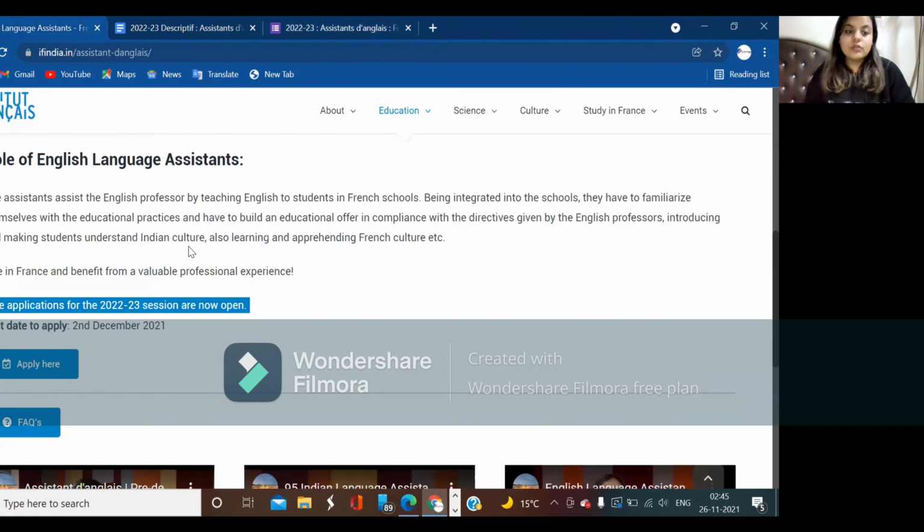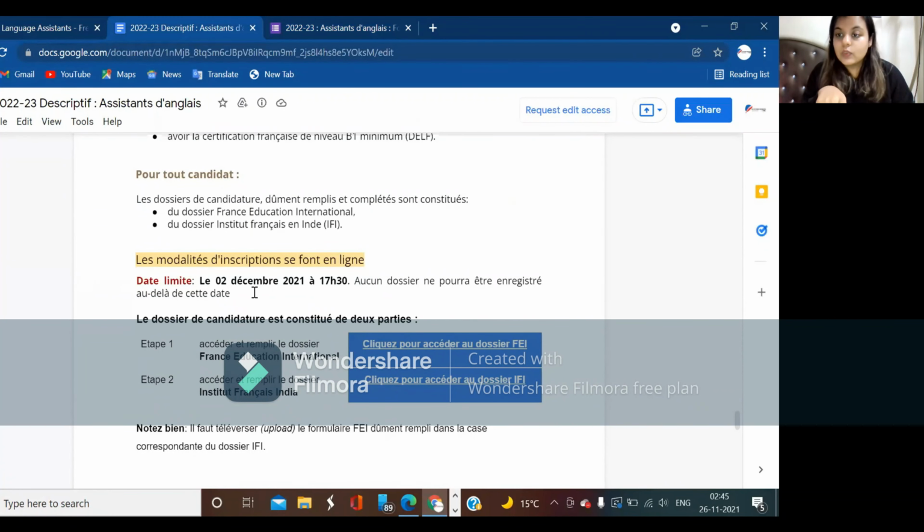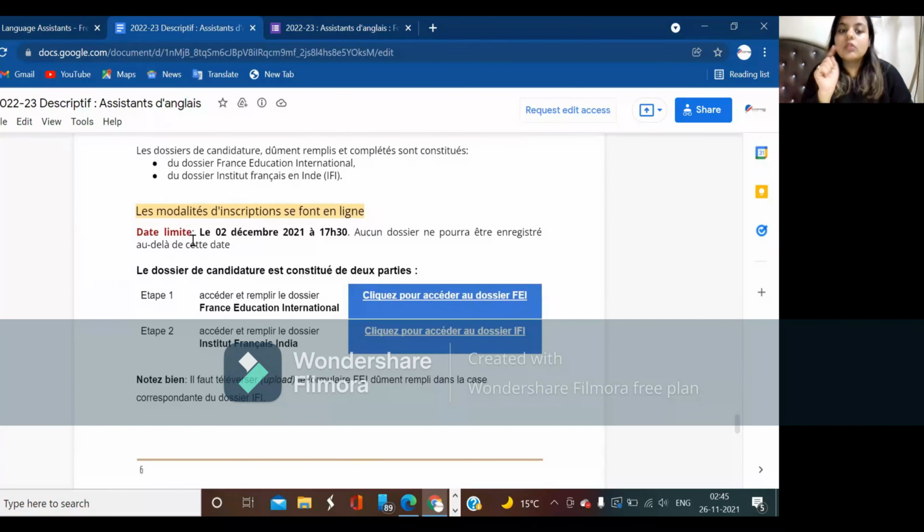As I've already told you, you need to go on this website, which is ifiindia.in/assistadongle. Then you click on apply here. This page will be opened, and then you scroll down a little bit, and you find the second form that you need to fill. Okay, guys, this is the second form. We need to fill two forms for this program. The first one is the France Education International form that we have already filled before, and this is the second one, which is the form of Institut Français India.